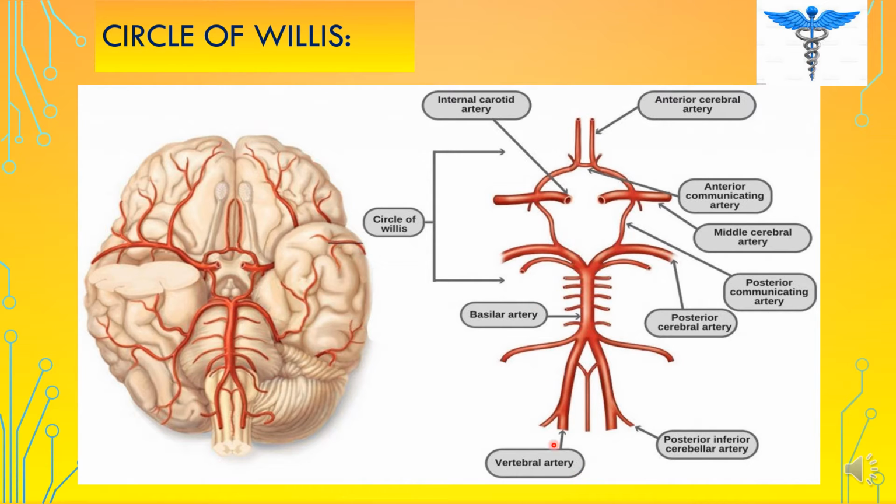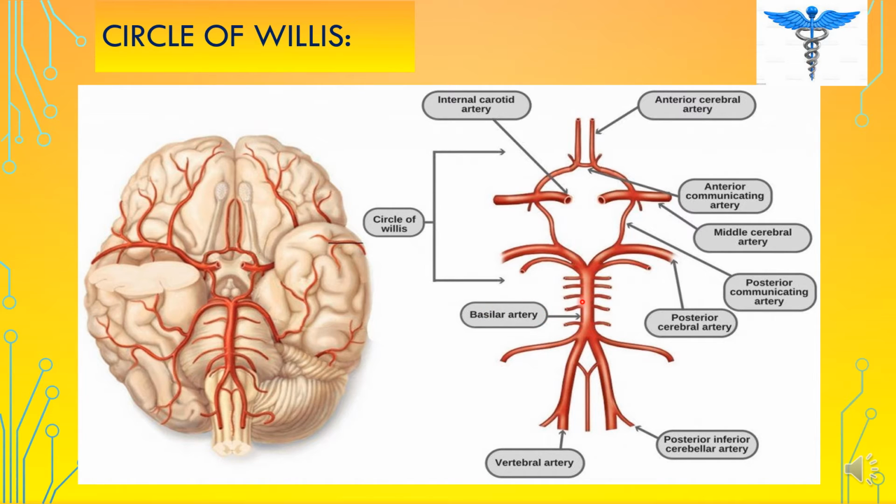Here you see the vertebral artery. The vertebral artery arises from the first part of the subclavian artery, and then it passes through the foramina in the transverse processes of the vertebra. The two vertebral arteries then merge when they reach the anterior surface of the medulla oblongata just below the pons. It forms a basilar artery. Once again I will repeat, the vertebral arteries arise from the first part of the subclavian artery, and when they reach the anterior surface of the medulla oblongata just below the pons, they merge and form the basilar artery.